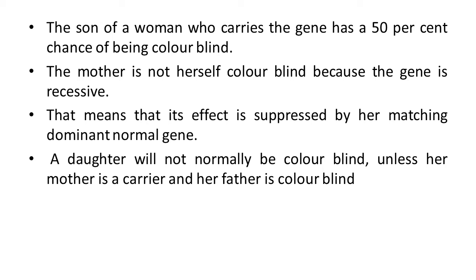Generally daughters or females are normal regarding this trait or disease. It is rarest of rare in a female child. This condition is known as color blindness. The chance in male is generally 8%, and in female the possibility of this disorder is normally 0.4%.